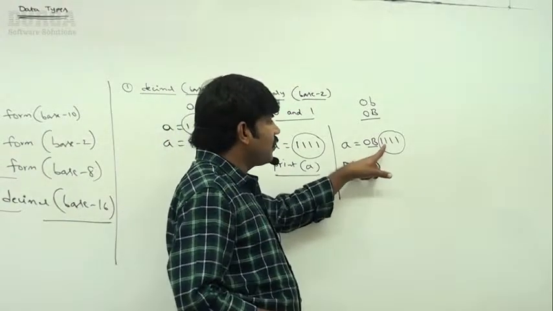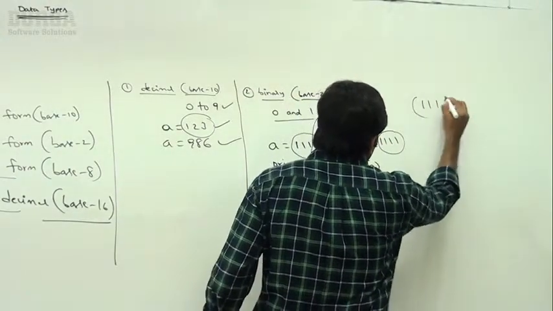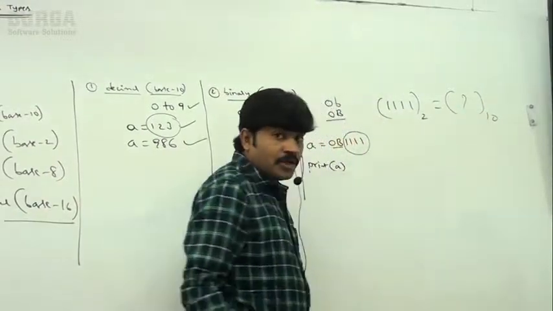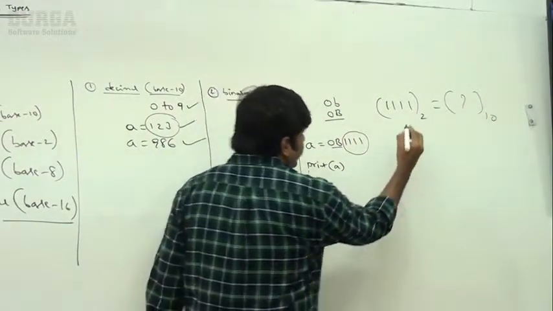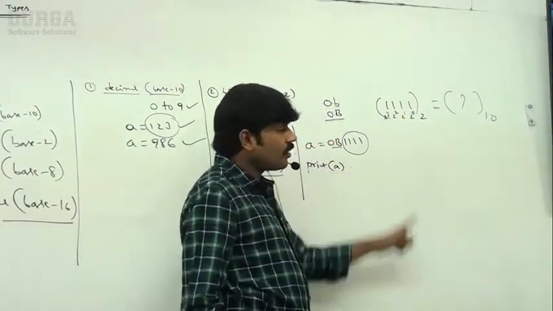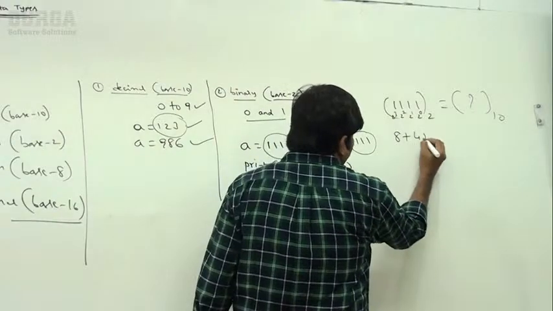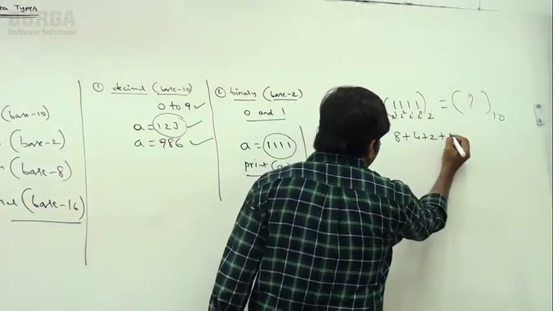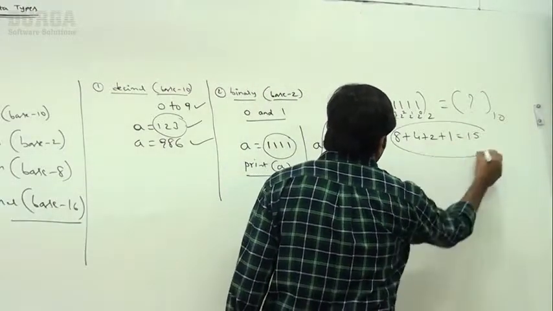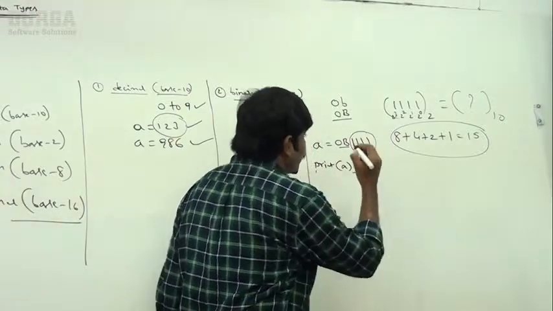Converting binary 1111 to decimal, as you may have learned in childhood mathematics: 1 into 2 cubed is 8, plus 1 into 2 squared is 4, plus 1 into 2 power 1 is 2, plus 1 into 2 power 0 is 1. Its value is 15. So 15 is the answer we get.